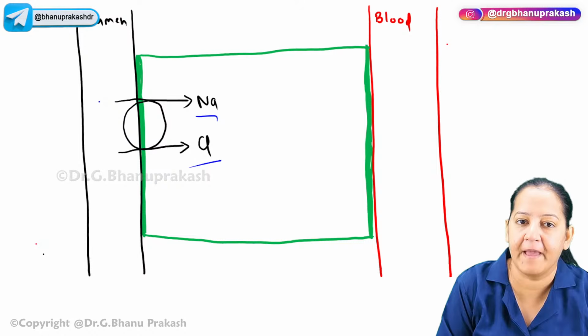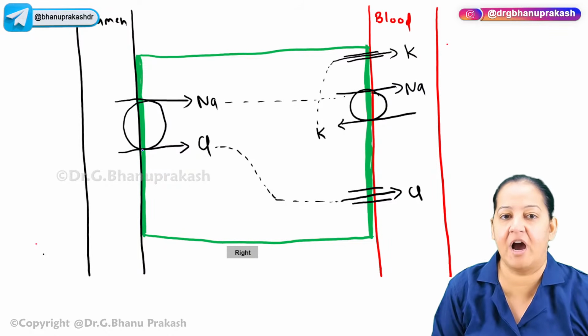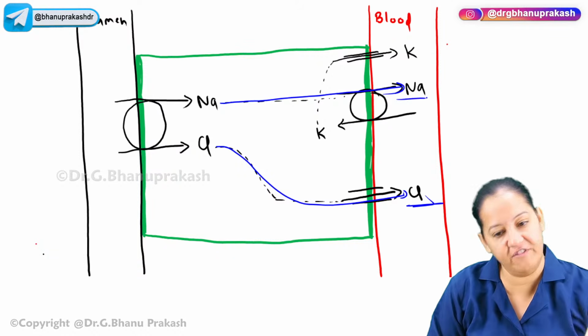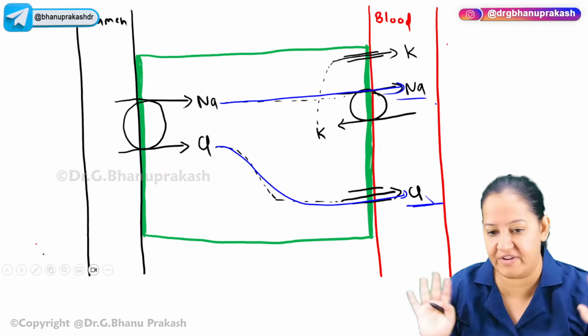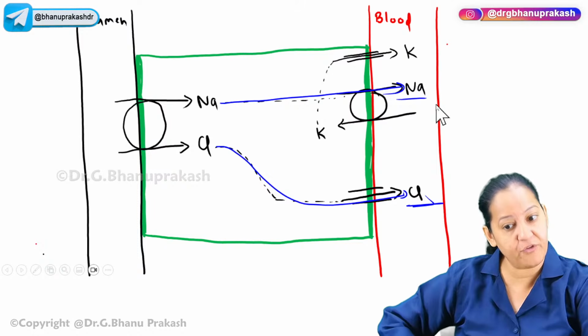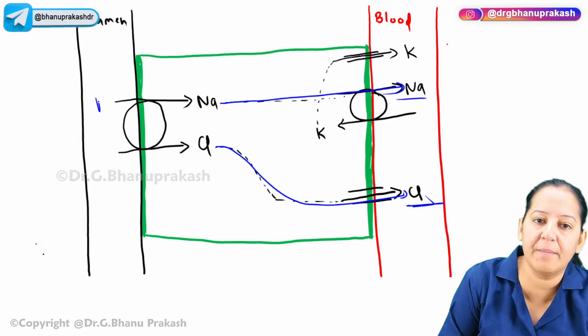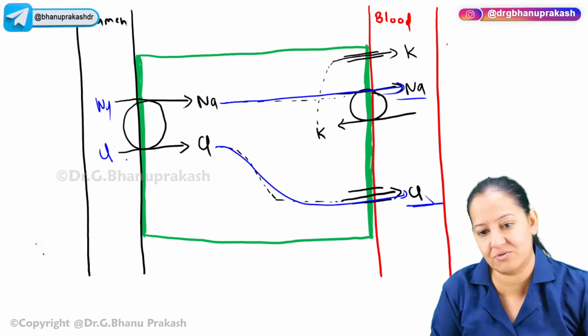So sodium and chloride from the urine come inside the cell, and after coming inside the cell, sodium will also go in the blood, chloride will also go in the blood. So sodium and chloride will move in the blood. This happens normally. Currently, it's happening in me, you, everyone. In our kidney, in our nephron, in our DCT. This is happening constantly in all of us. So whatever sodium and chloride is present in our urine is reabsorbed in the blood via this transporter.